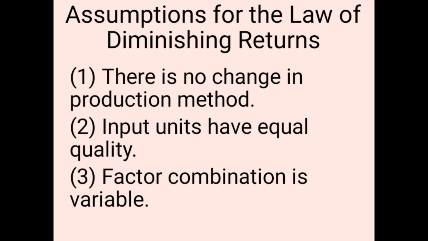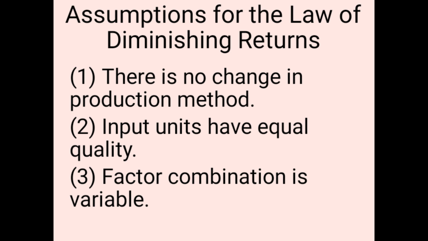In the example, we had one machine plus 5 laborers and we were producing 4 quintal sugar. But here we have one machine plus 4 or 6. We are not using 5; we are using 4 or 6 laborers. Then the factor combination changes, and naturally the production of sugar changes.